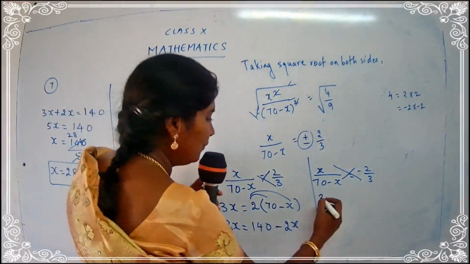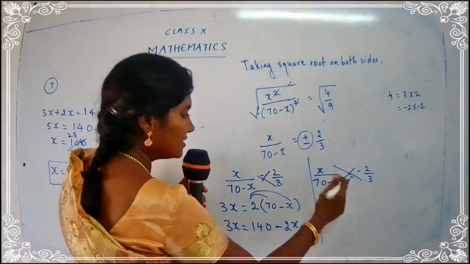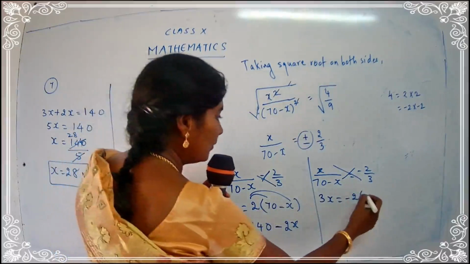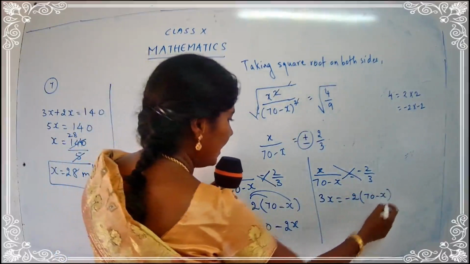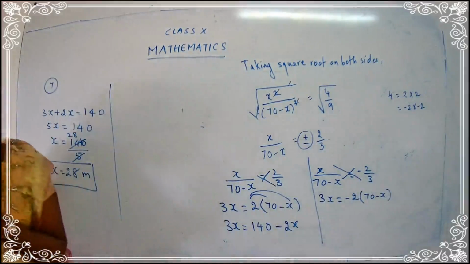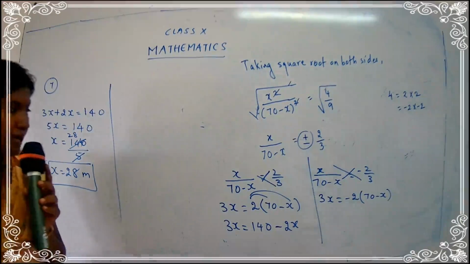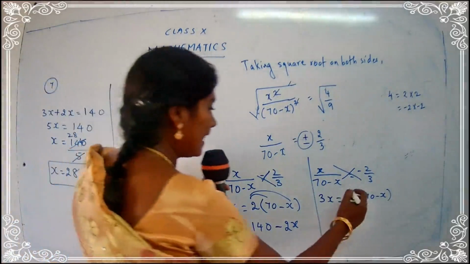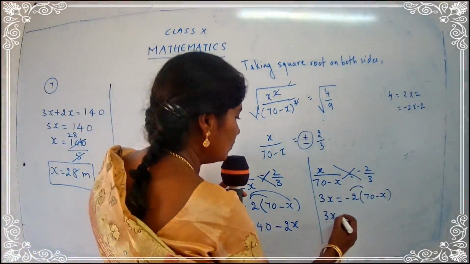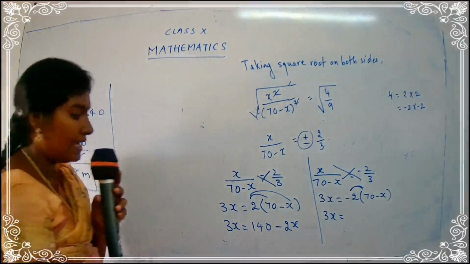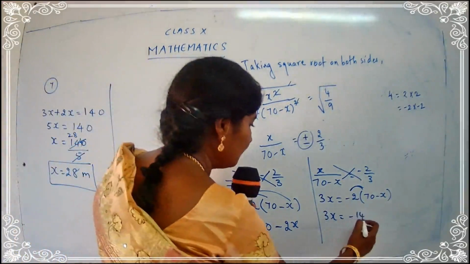So 3 into x is 3x. This is equal to minus 2. Put a bracket over here, 70 minus x. 3x is equal to minus 2 bracket 70 minus x. Let's open the bracket. So 3x is equal to minus 2 into 70 minus 140.